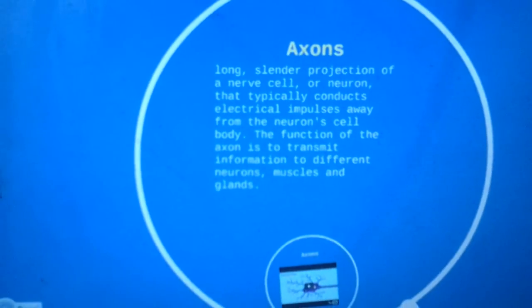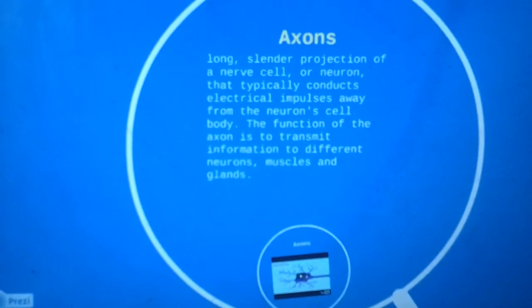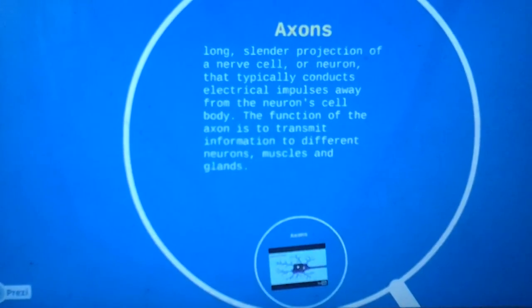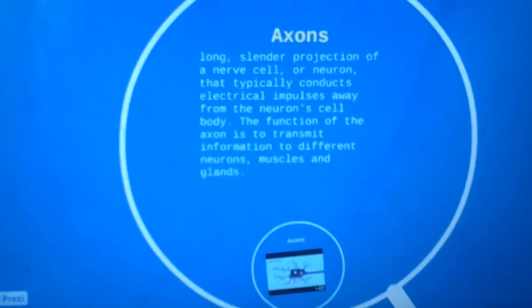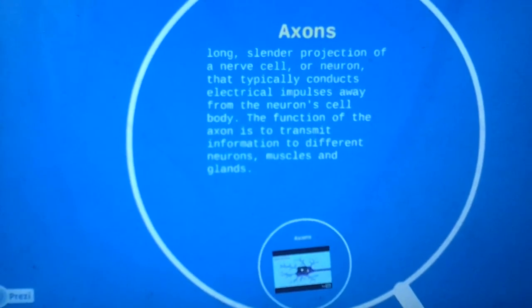Axons. Axons are long, slender projections of neural cells, or neurons, that typically conduct electrical impulses away from the neural cell's body. The function of the axon is to transmit information to different neurons, muscles, and glands.